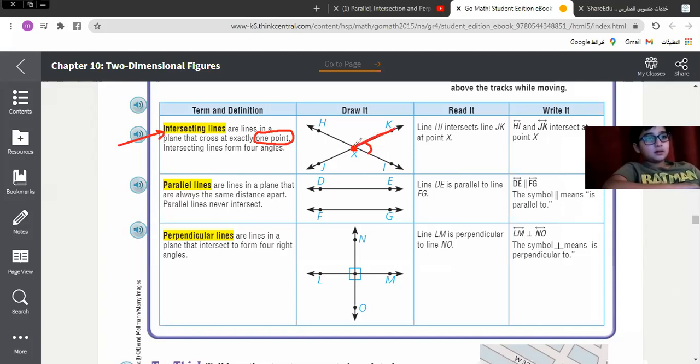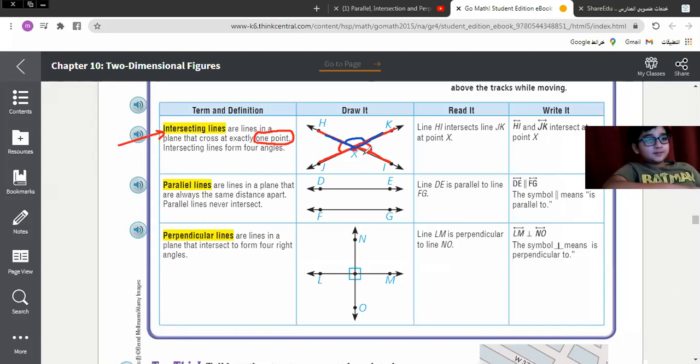This is an acute angle, as we studied yesterday. Also we have HXJ. It's obtuse, and this one is acute as well. It's like scissors. HXK, this one is obtuse.